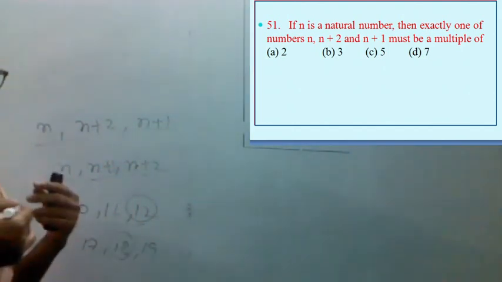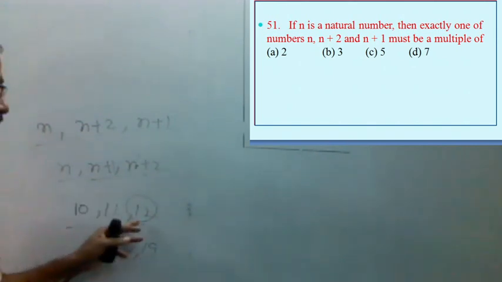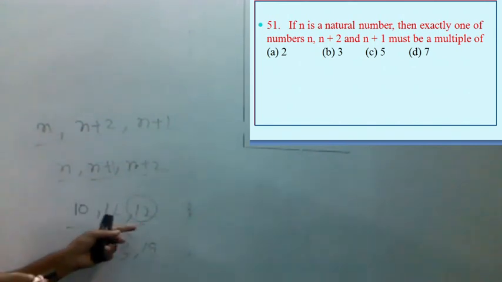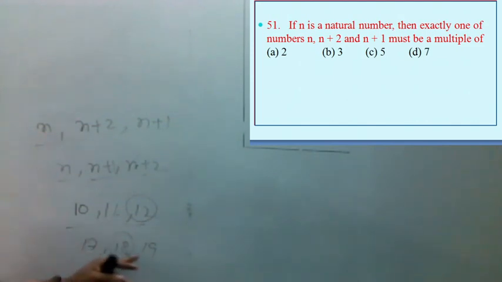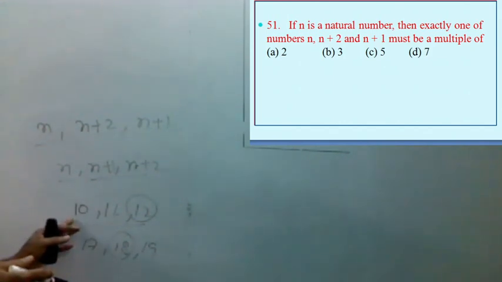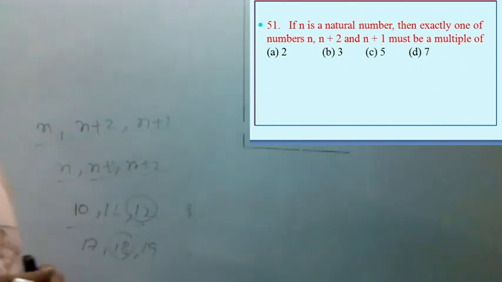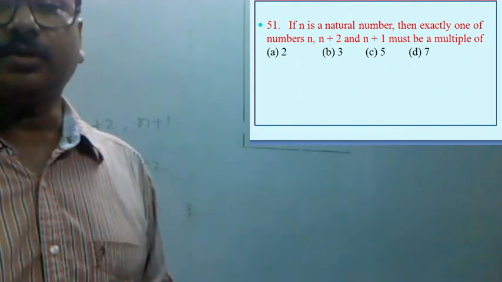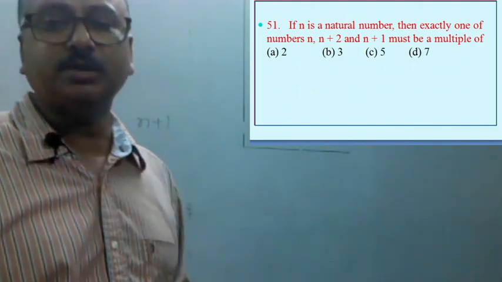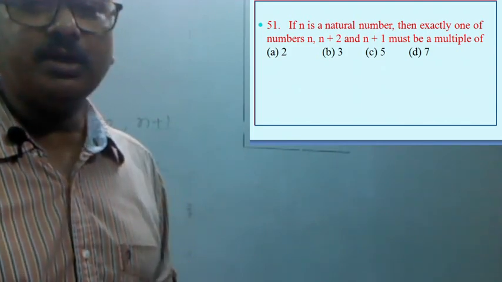But if we start with even, the last number is also even, so there will be 2 numbers divisible by 2. If we start with odd, the last number will also be odd, so exactly one number will be divisible by 2. But in both the cases, we cannot write any other option. When we write any 3 consecutive numbers, we can start either with odd or with even. So in both the cases, exactly one number is divisible by 3. So here option B is the correct option, that is 3.